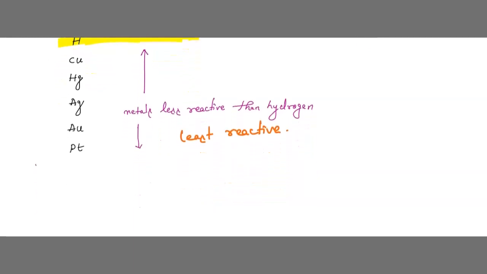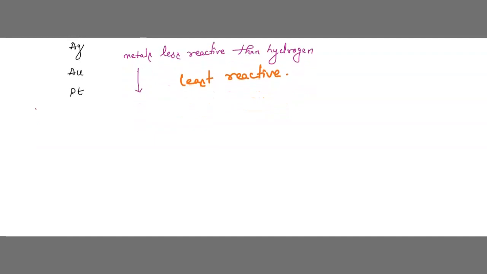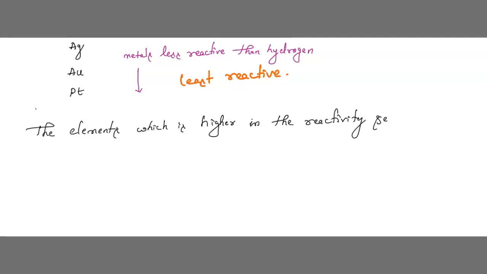Understood? So the metal which is higher in the reactivity series is more reactive. Why? Simple, because it can readily lose electrons.